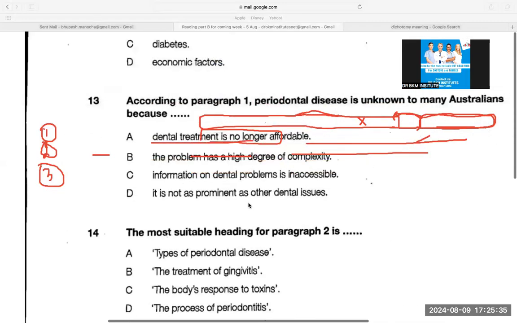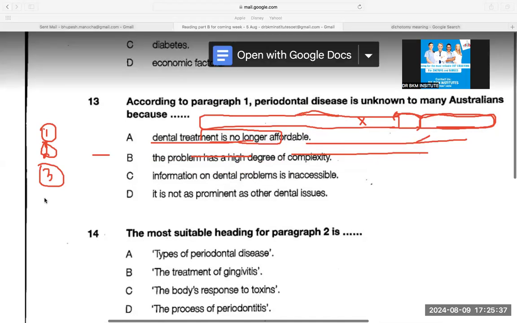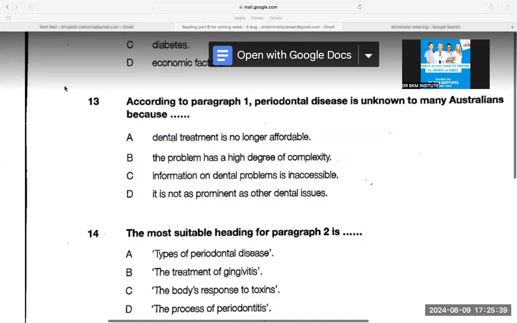Now, if you go to the options, let's see how easy it can be. You want to know what elimination is? This is the perfect example. Dental treatment is no longer affordable. The paragraph said dental treatment has decreasing affordability, not that it is not available at all.